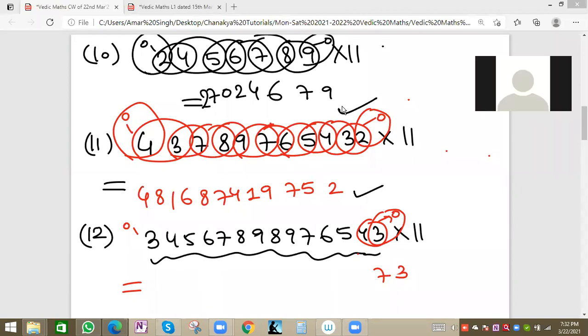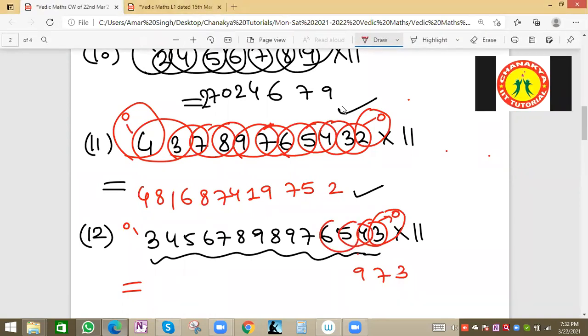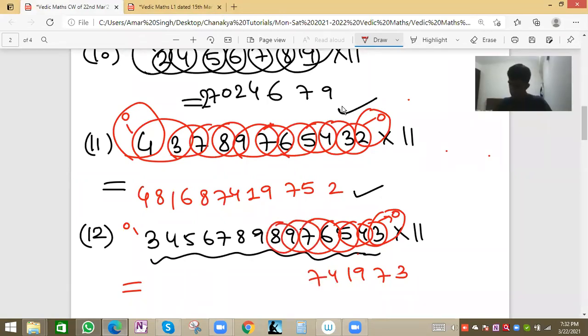See, 4, 3, 0, 3 plus 0, 3, 7. This will be 9. 11, 1, carry 1. 13, 1, 14, carry 1. 9, 7, 16, 1, 17, carry 1. 8, 9, 17, 1, 18, carry 1.